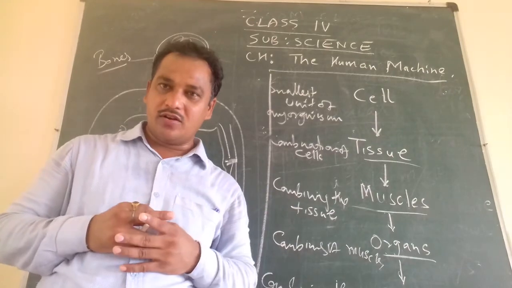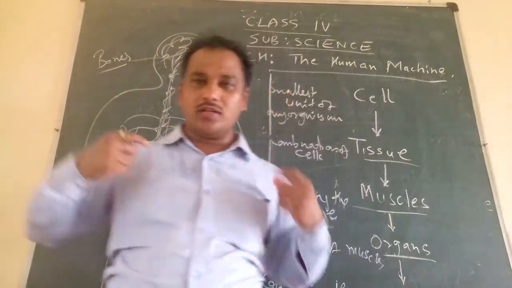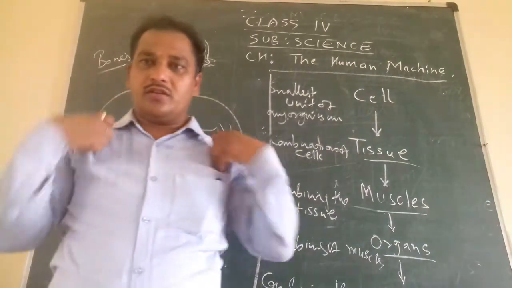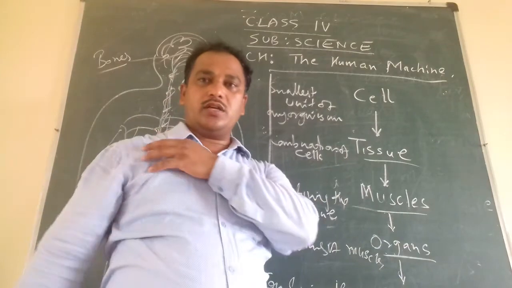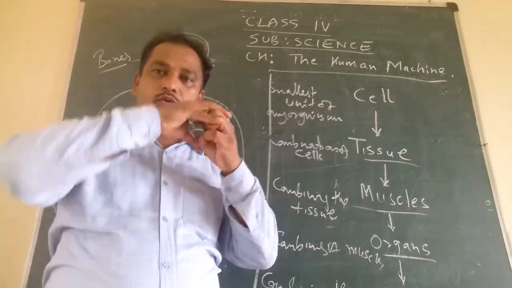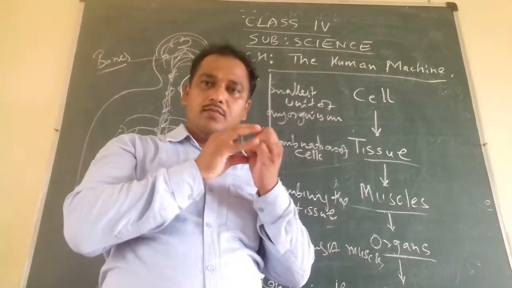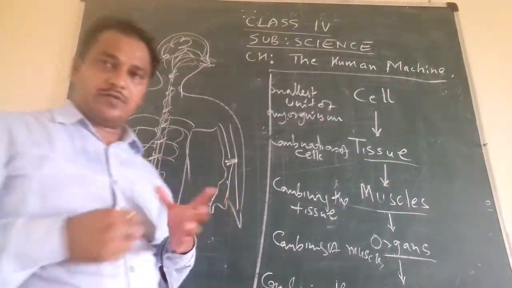Can you find out where the hinge joints are in your body? Where are the ball and socket joints? Okay, the knee and the shoulder. Here the ball is there over which the bone is revolving, rotating over it. That is the ball and socket joint. You will study about this type of joint.